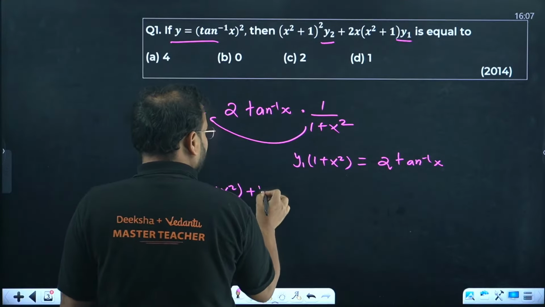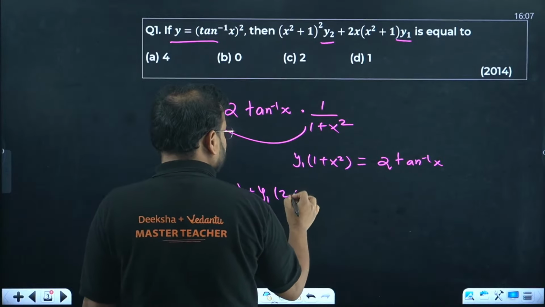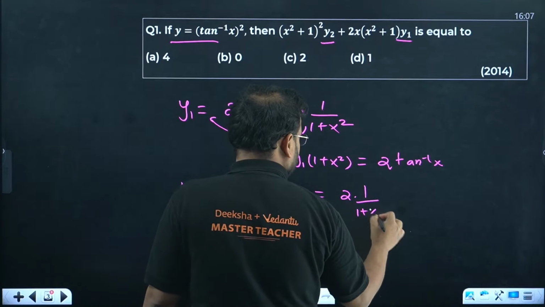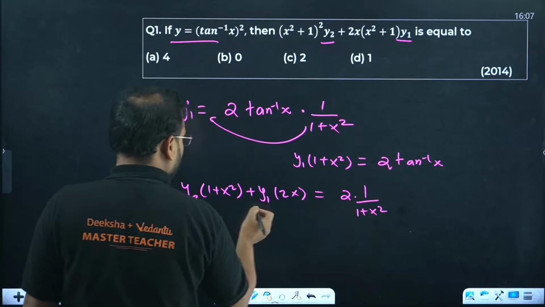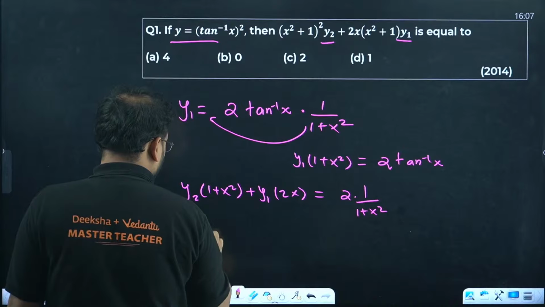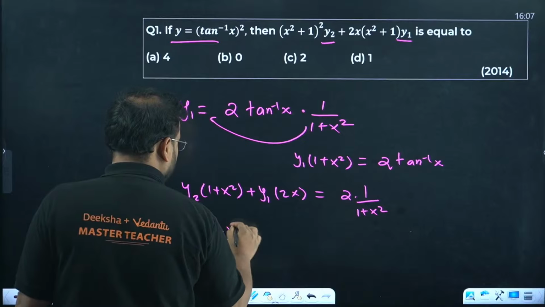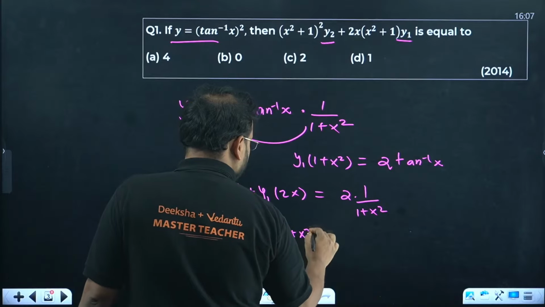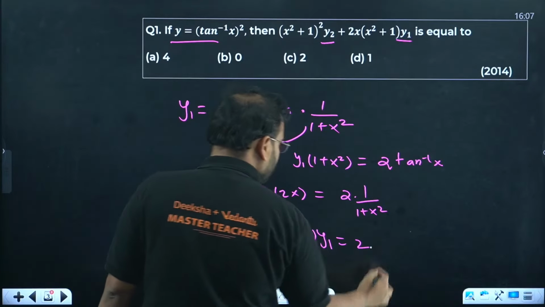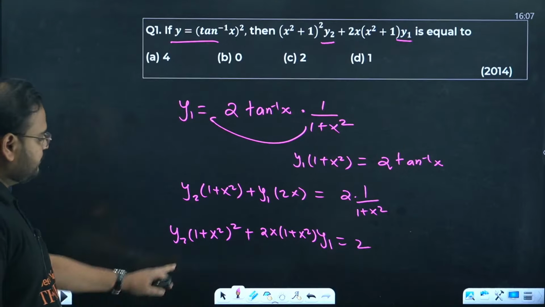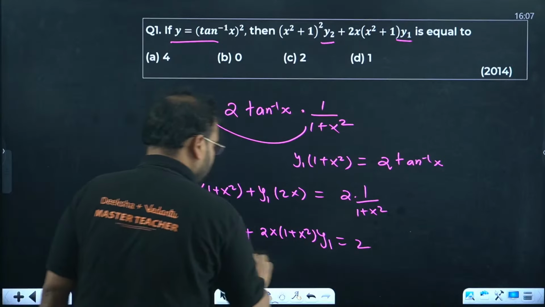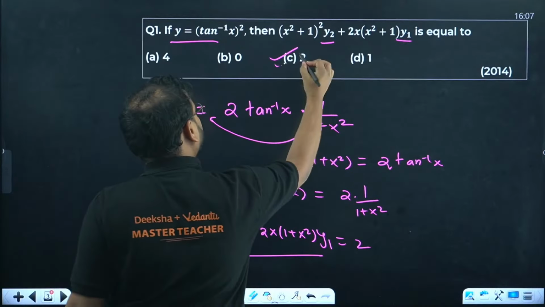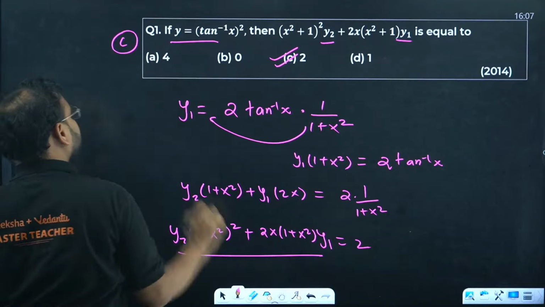This time y1 as it is, differentiate that, you'll have 2x, continue 2 times of 1 upon 1 plus x square. Okay, again bring this bracket over here, you get y2 times (1 plus x square) the whole square, plus 2x times (1 plus x square) y1 equals to 2. Cross check, this is what they're asking you. Please check. This is your expression they were asking, and the answer is nothing but 2, which is my option C. Please check.